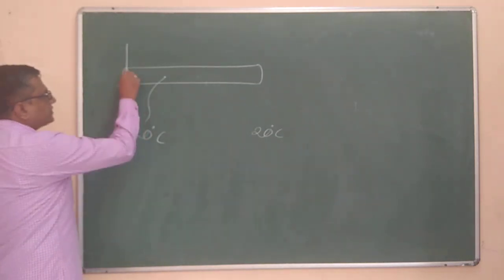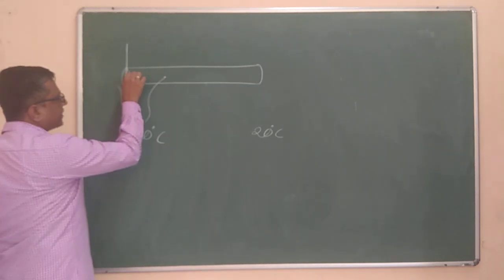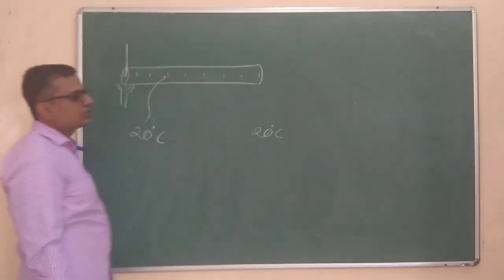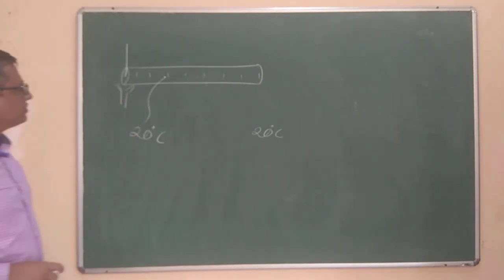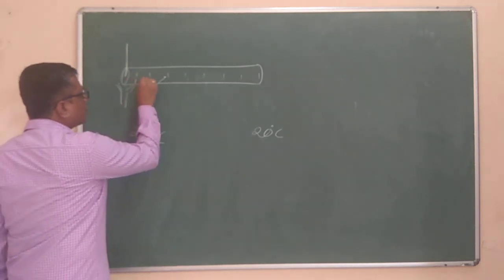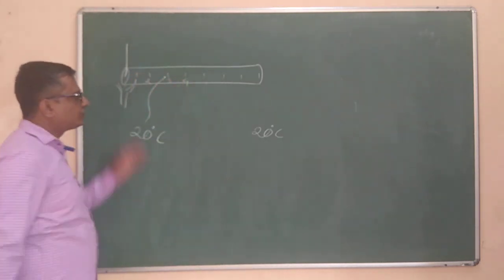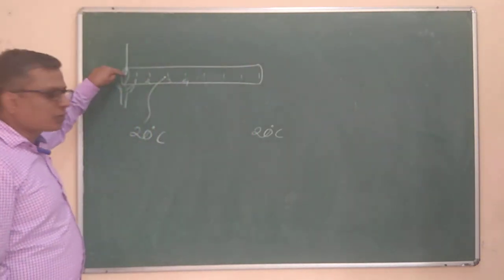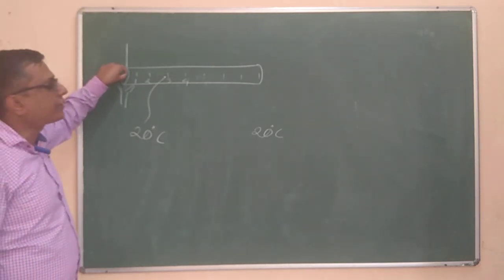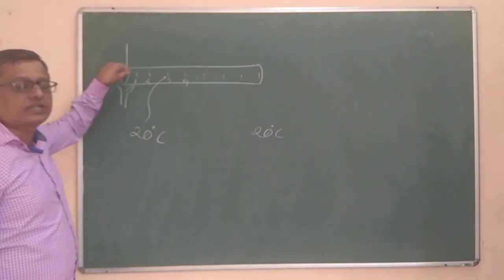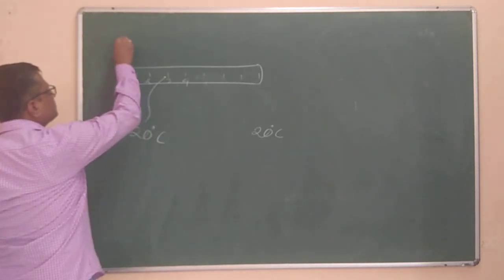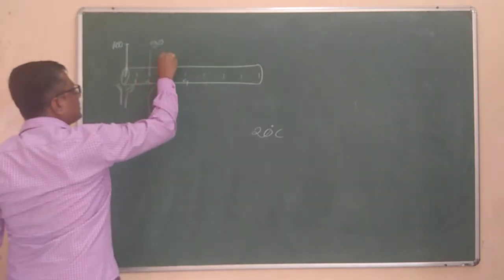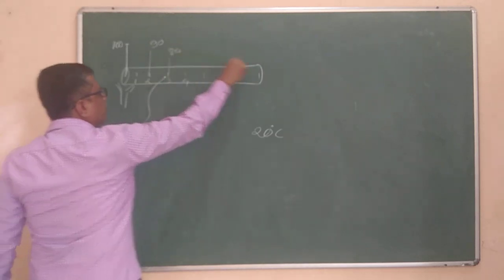And after this point, if I take various points along the length of the rod at different locations and check the temperature using thermocouples, you will find that at point 1, point 2, point 3, point 4, the temperature will keep on increasing. At the beginning, the temperature at this point was 20 degrees Celsius. After maybe 5 seconds, it became 25. After some time, at one instant, let us say the temperature over here becomes 100 degrees Celsius, over here it may be 90, over here 80, and so on. Finally, somewhere over here, 20.